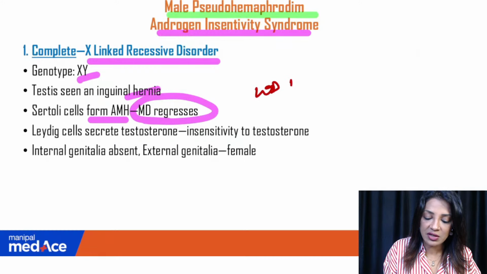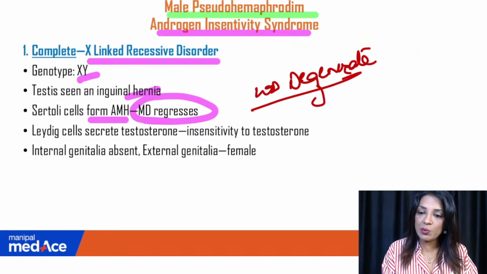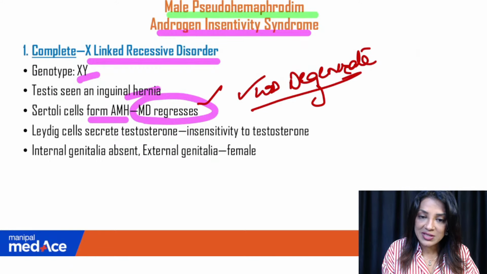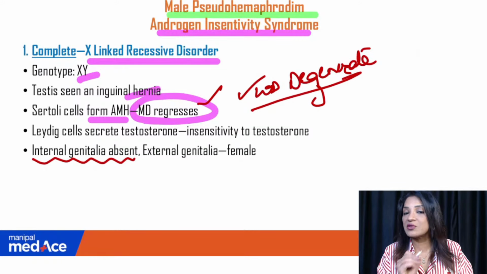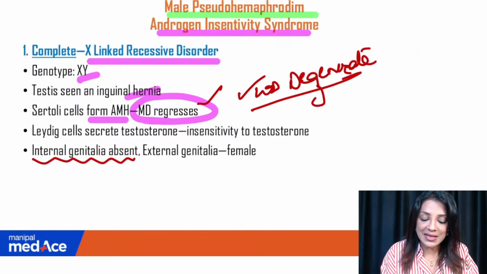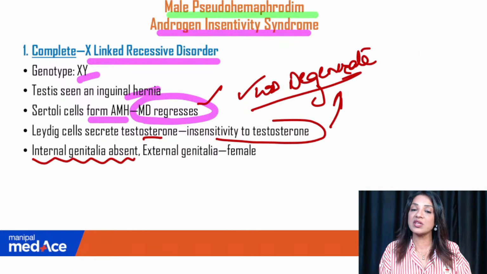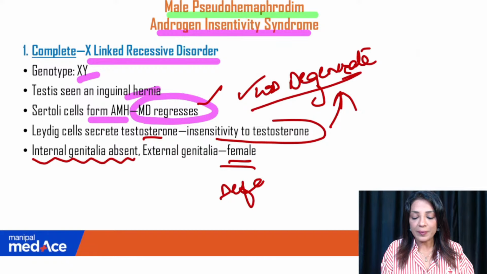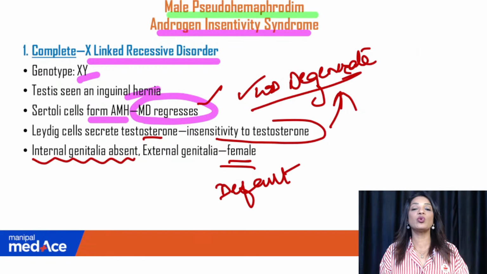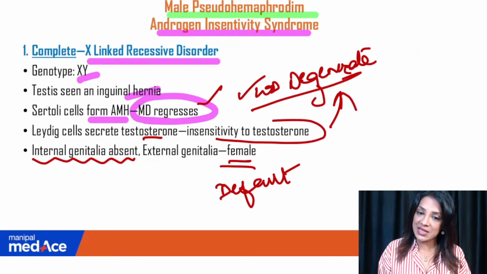So Wolffian duct will degenerate because of lack of testosterone acting receptors. There is AMH, so Mullerian duct is also regressing. So what is happening? Internal genitalia in androgen insensitivity is absent. Okay. Leydig cells, they secrete testosterone and there is insensitivity to testosterone. That is why the Wolffian duct degenerates. External genitalia will be like female because it is default. The external genitalia, when they don't get enough testosterone, develops into a female. That's a default external genitalia.